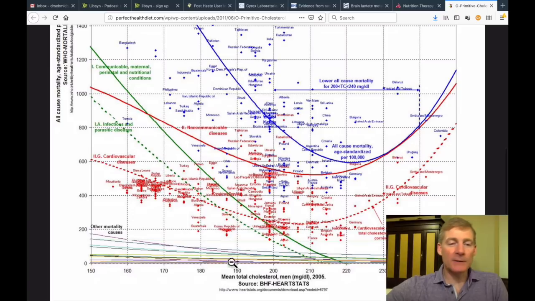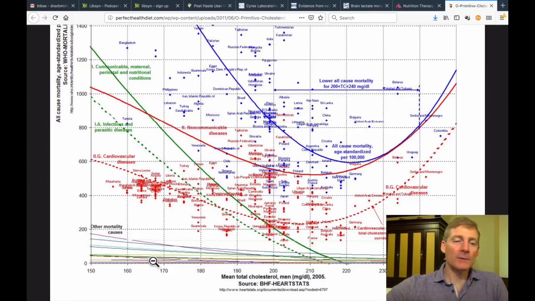Right here we may have, I don't know, 15 or so or more diseases. But there's a trend. You can see that the lower the cholesterol, 150, 160, the higher these are. And as the cholesterol goes up, here's 200, 240, those diseases go down.